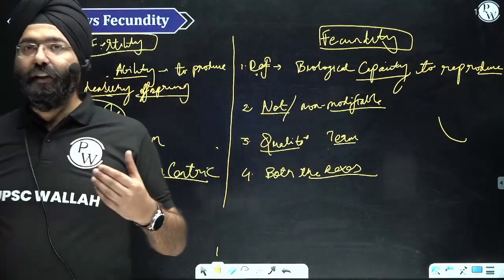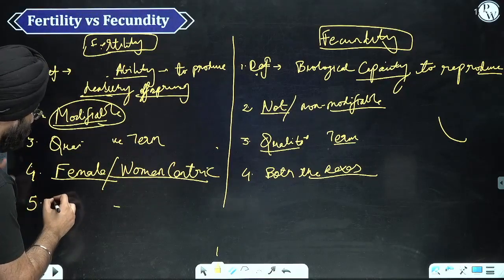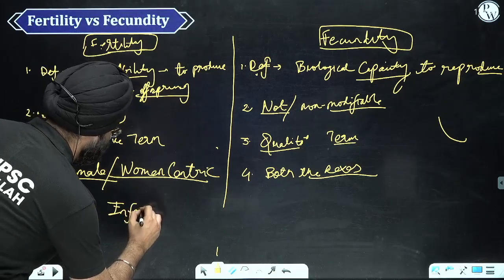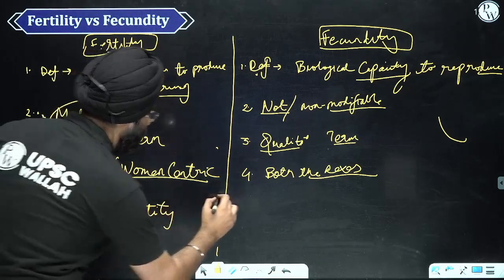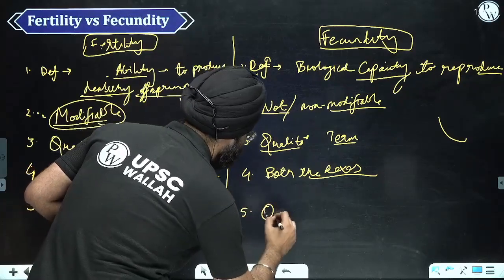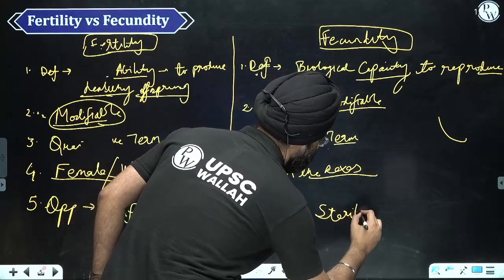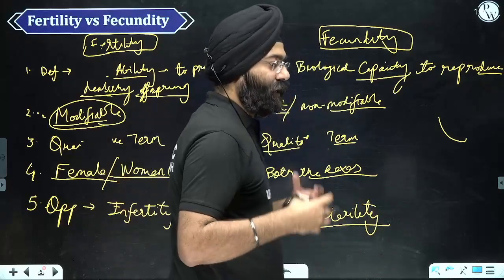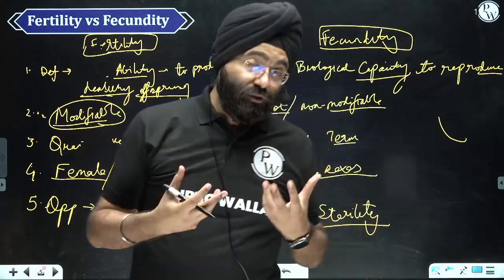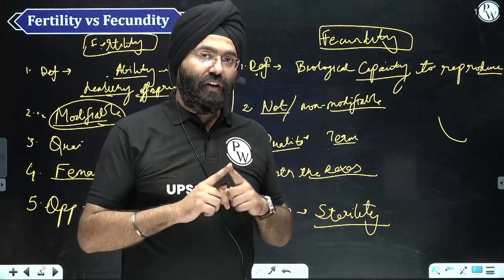Now, another two important aspects. When we are referring to fertility, the opposite of that is infertility. I'll explain the terms correctly, let me write. When we are referring to fecundity, the term opposite to it is sterility. Now, just understand one thing. In the examination, the question has not been asked like, for example, write a note on sterility, but it can be asked.